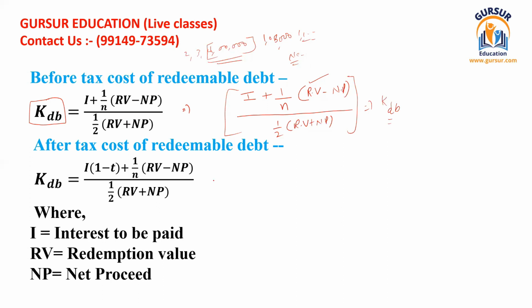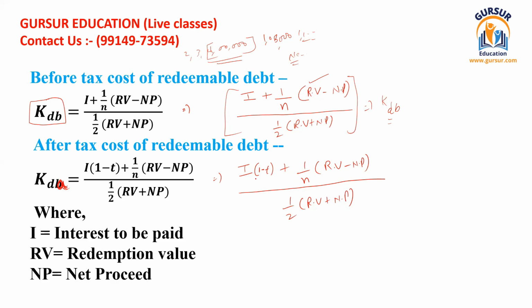And now we talk about the cost of debt after tax. Here A should be specified. I think some kind of typing mistake was there. Its solution is very simple. Okay, so the equation is always the same, like the equation which we have used to calculate the cost of redeemable debt before tax. All the equation should be same, no changes there, but the only change is that it should be multiplied with the value of 1 minus t, and t here stands for tax rate. Okay, so this is the only difference, otherwise all the formula is same.